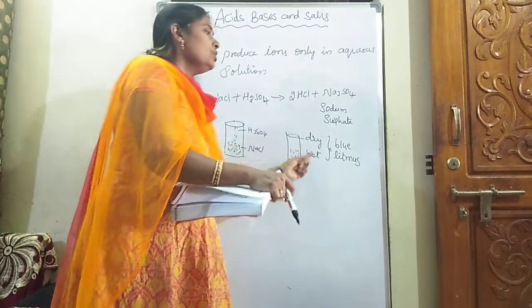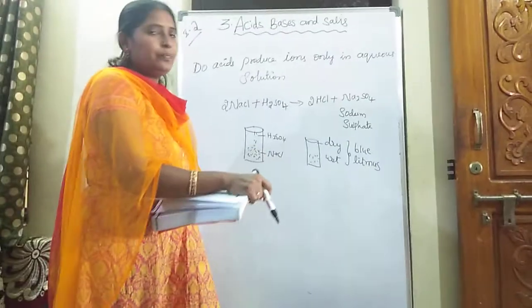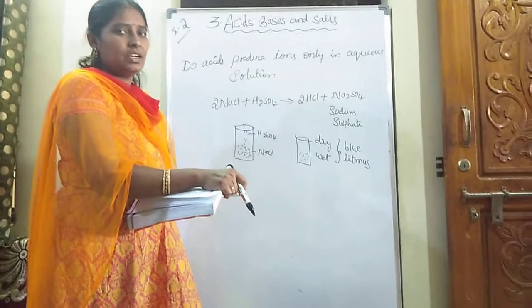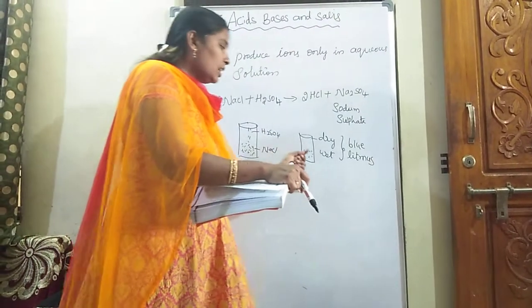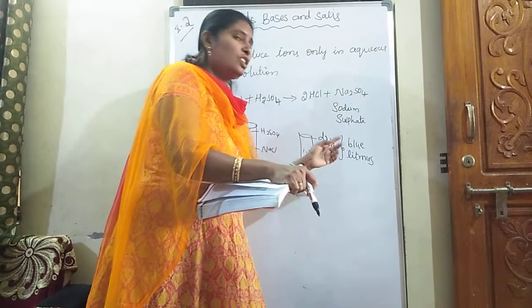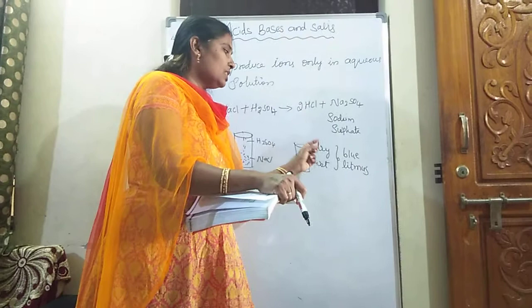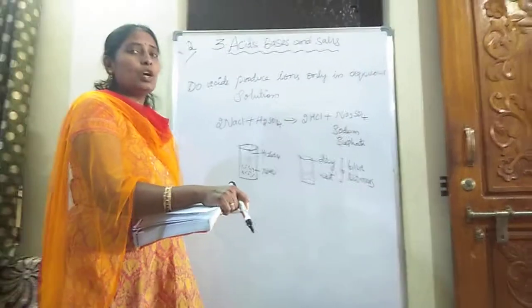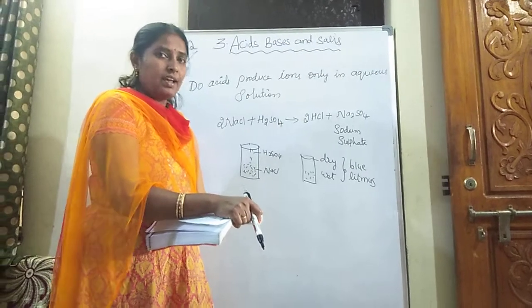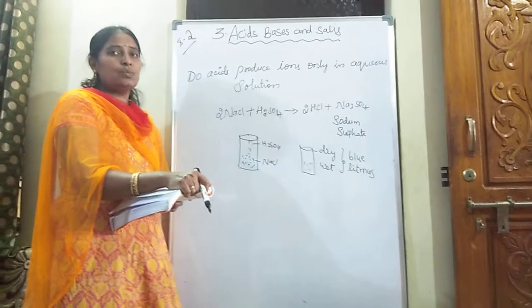So we need to add a few drops of water on the litmus paper and dip it in the beaker which contains hydrochloric acid. What do you observe now? The blue litmus paper changes into red. This indicates that the HCl we are using is an acid. So in dry condition it is not producing H plus ions. When the litmus paper is wet, it produces H plus ions.